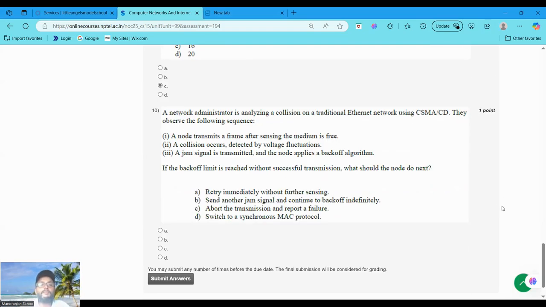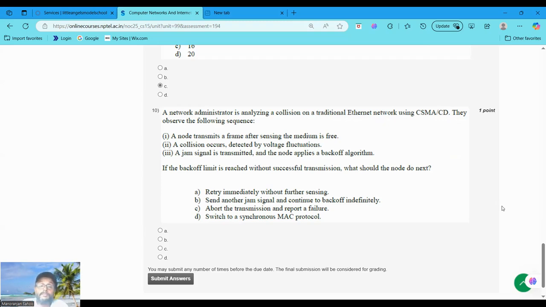A network administrator is analyzing a collision on a traditional Ethernet network using CSMA/CD. They observe the following sequence: a node transmits a frame after sensing the medium is free. The collision occurs and is detected by voltage fluctuations, a jam signal is transmitted, and the node applies a backoff algorithm.